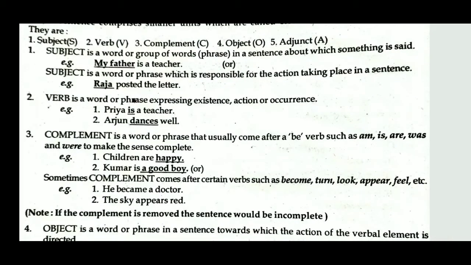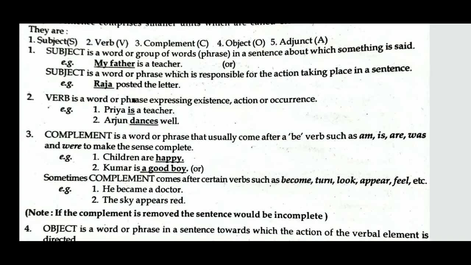Without the complement, the sentence will be incomplete.